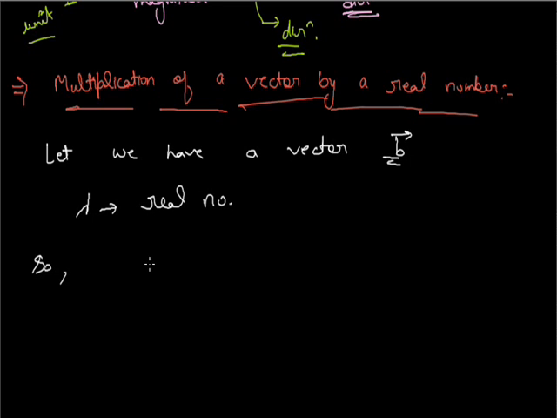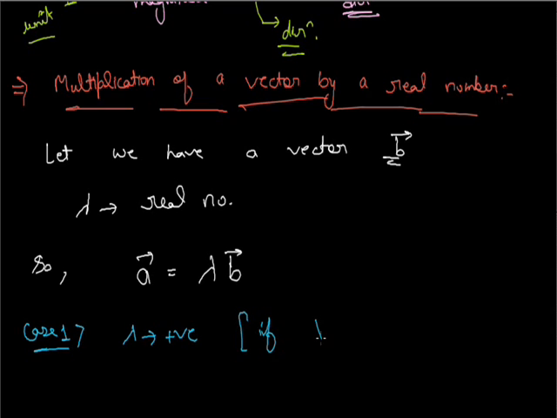So vector a becomes lambda times vector b after multiplying the real number lambda with vector b. Then two cases are possible. First is when lambda is positive, that means lambda is greater than 0.